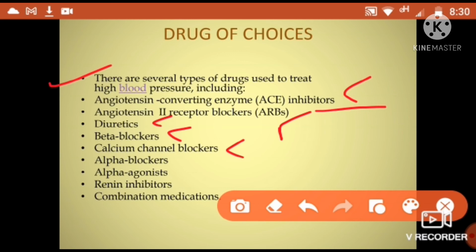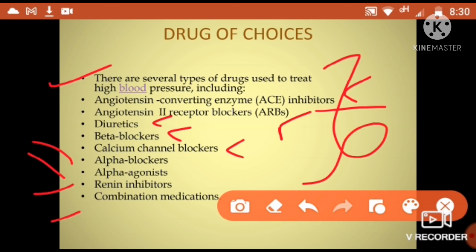So these are drugs having a wide variety, acting as antagonists of blood pressure, meaning acting against high blood pressure. They work to reduce the blood pressure. These are alpha blockers, alpha agonists, renin inhibitors, and combination medications. So these are very important. Okay, we will discuss all these drugs in our next lecture. Stay tuned for more information.